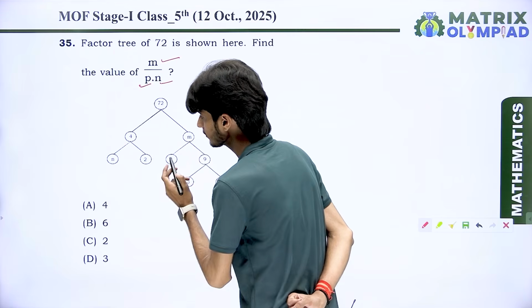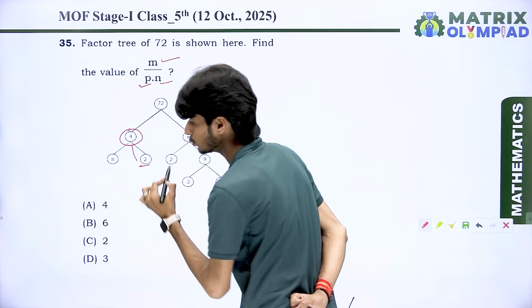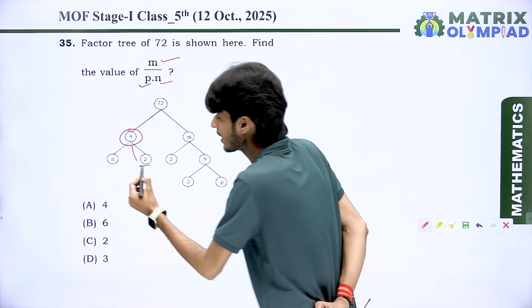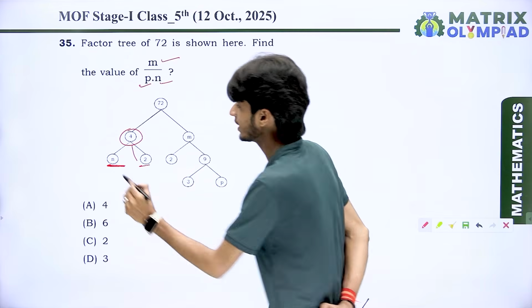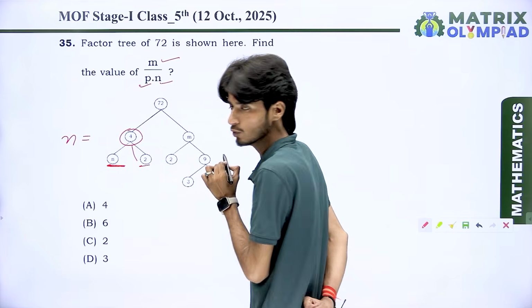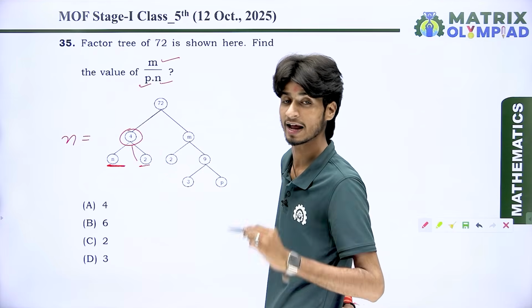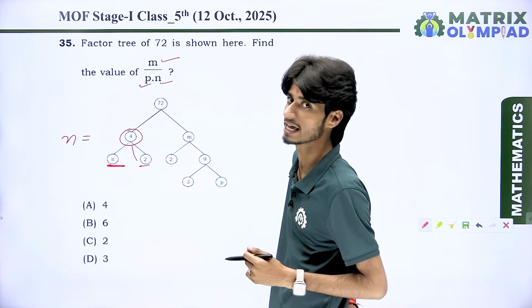Look here. 4 has a factor 2. If we want to find the remaining factor, this is n. To find the value of n, divide 4 by 2 and you get the remaining factor. Whenever a number is divided by its first factor, we get its second factor.